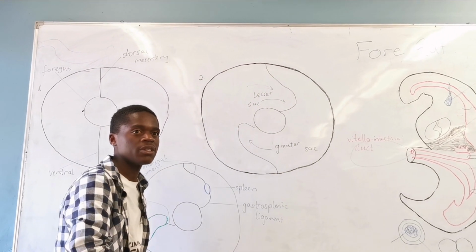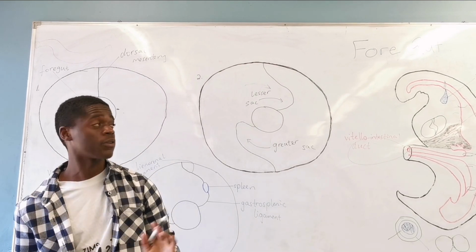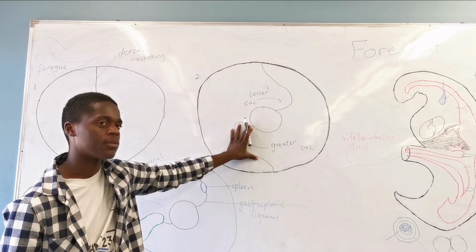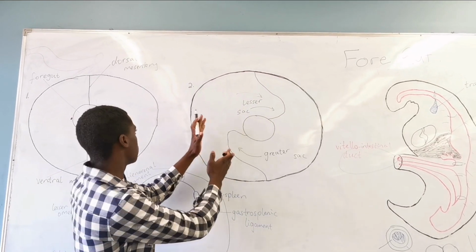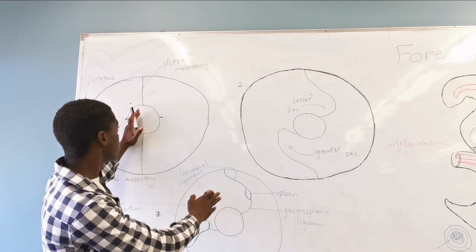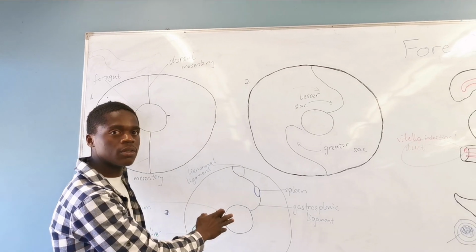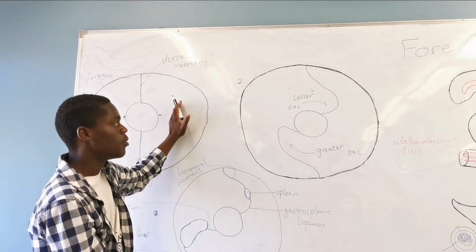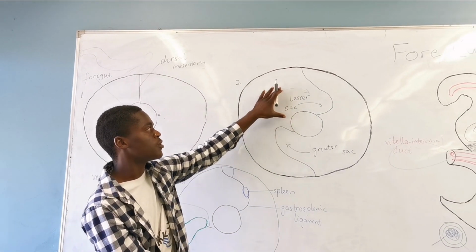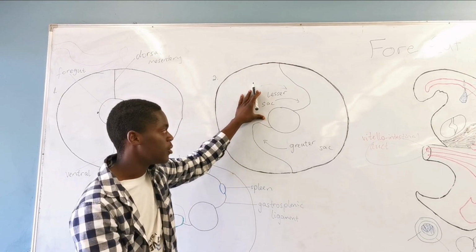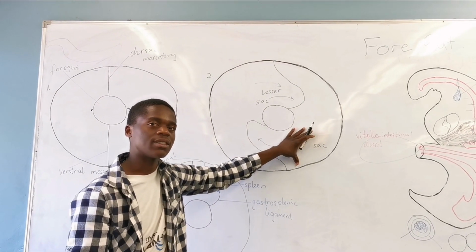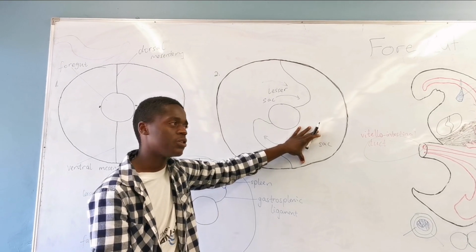So we realize that the mesentery also flops and follows the movement of the stomach, right, as the stomach is moving. So what was once the right, because if you are looking at this diagram, you can say that this is the right peritoneal cavity and the left, right? What was once the right will result in the formation of what we refer to as the lesser sac, or the omental bursa. What was once the left is going to give us the greater sac, right? We need to know this.